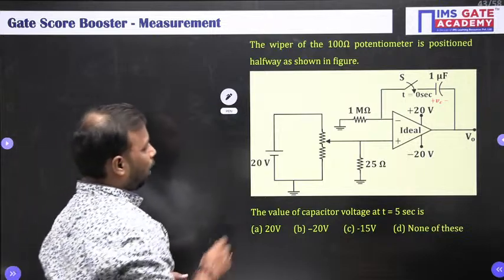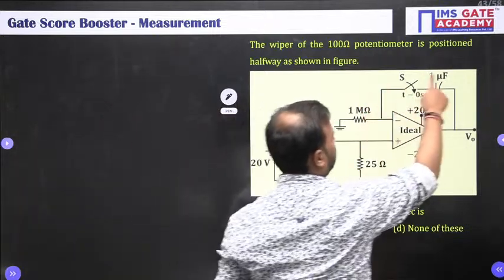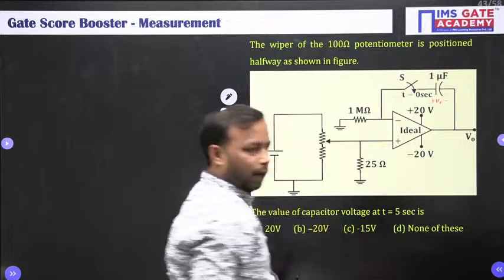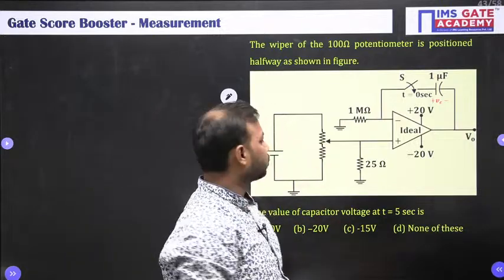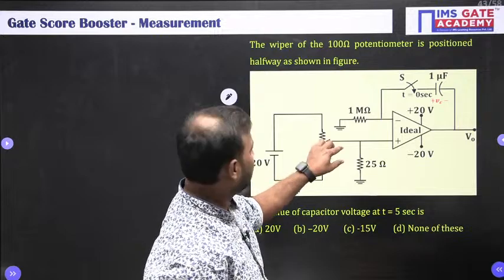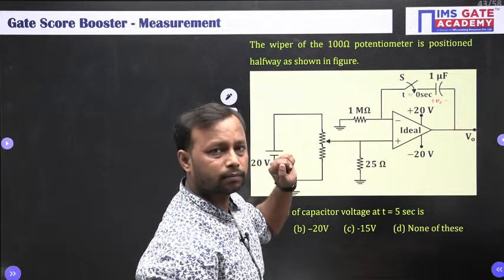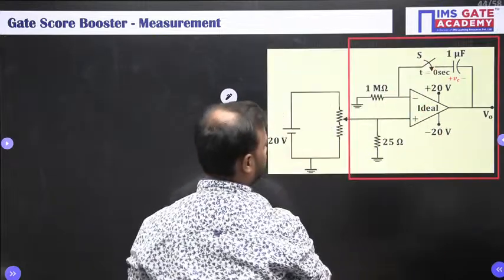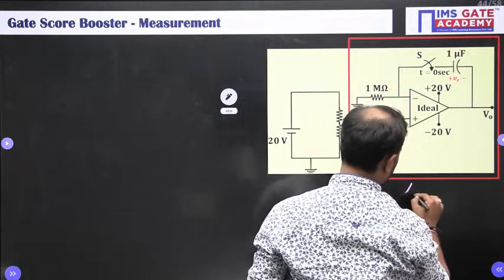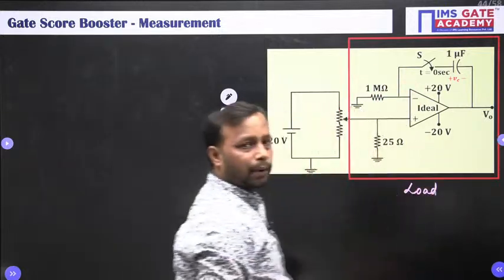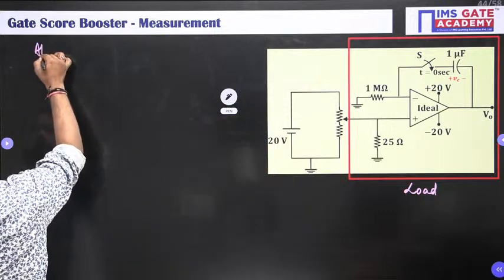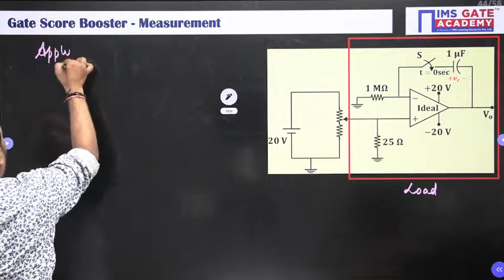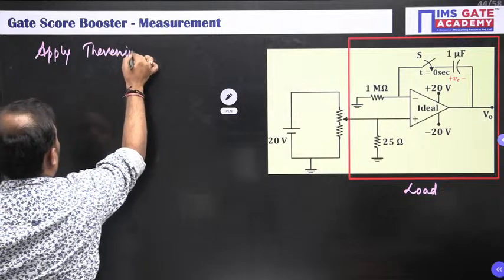All right. So what I will do, I am going to consider this thing as a load. And after this, I will apply the Thevenin theorem, because I want this voltage. Okay. So consider this to be a load, like this. This is your load. And then apply Thevenin theorem.